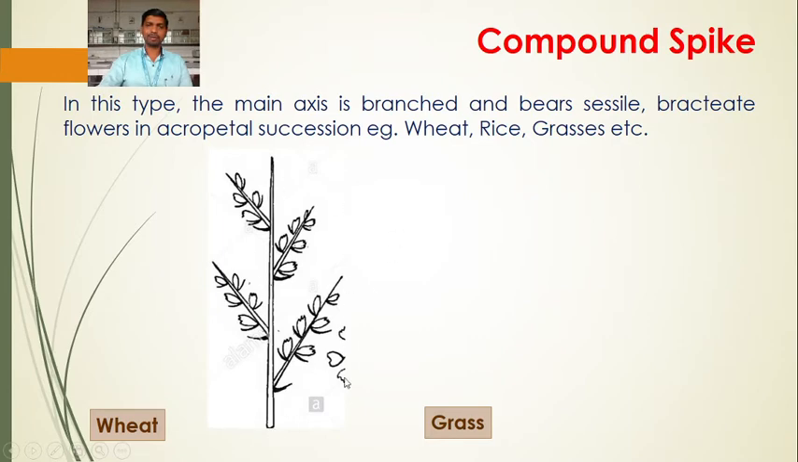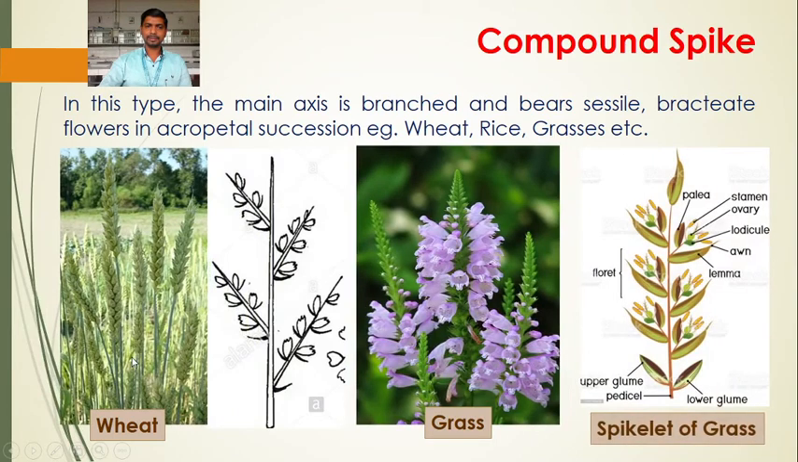So this is the diagram of compound spike, where the flowers are sessile, bracteate, arranged in acropetal succession, older at the base, younger at the apex. For example, wheat, grasses. So the individual spike is shown in this picture, the spikelet of grass. So this is about the compound spike.